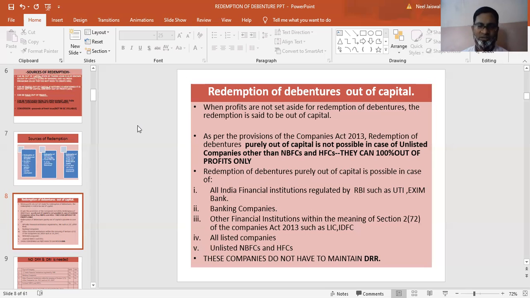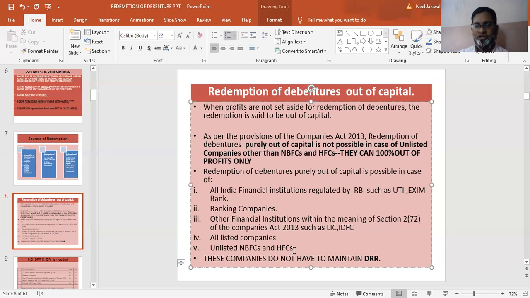We will be discussing those two, but simply try to understand that most of these companies, that is, all India financial institutions, banking companies, other financial institutions, all listed companies, and even unlisted companies, NBFCs and HFCs. These five types of companies are required to redeem debentures out of capital. They cannot redeem the debentures out of profit. They have to redeem the debentures out of capital.